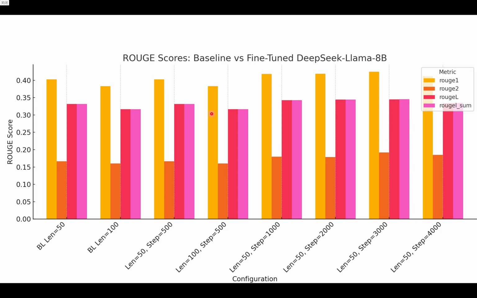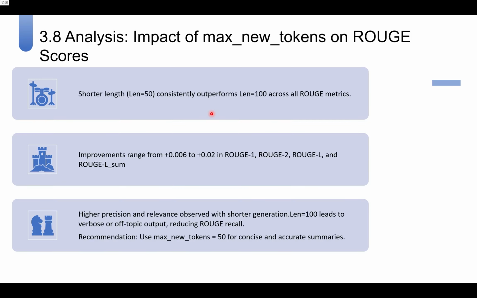Interestingly, len equals 100 tends to perform slightly worse, highlighting that a shorter output length is more effective for dialogue summarization in this setting. As you can see from the slide, across all Rouge metrics, a shorter max new token setting of 50 consistently outperforms 100, yielding gains of up to plus 0.02 in Rouge 1, Rouge 2, Rouge L, and Rouge L sum. We found that shorter generations produce more precise and relevant summaries, while longer outputs tend to become verbose or drift off topic, lowering overall Rouge recall. Based on this observation, we recommend setting max new tokens to 50 for concise and accurate dialogue summarization.